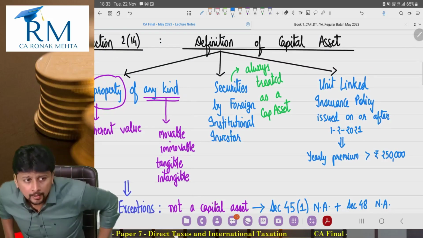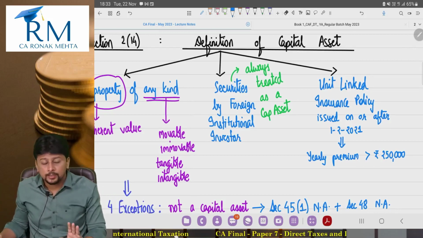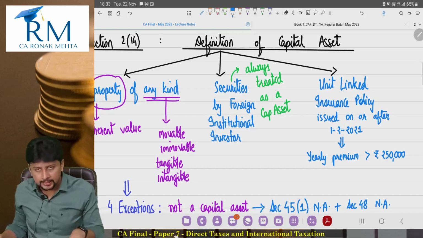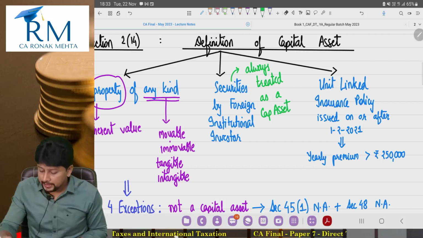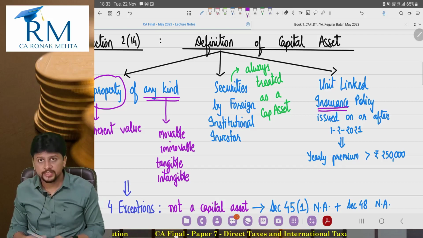Now see, we are going to devote about 1.5 hours specifically for the unit linked insurance policy discussion. So right now I'm just giving you a trailer. A unit linked insurance policy, so it's an insurance policy, right? It's a life insurance policy.